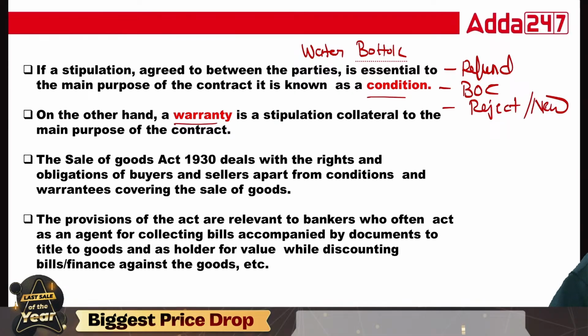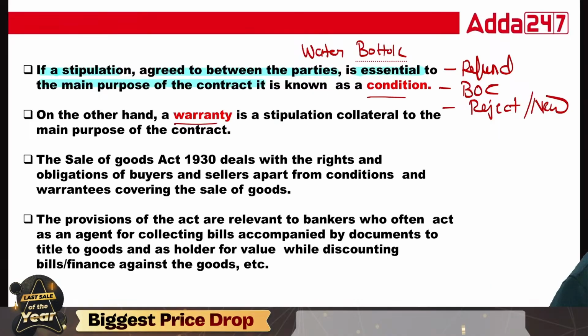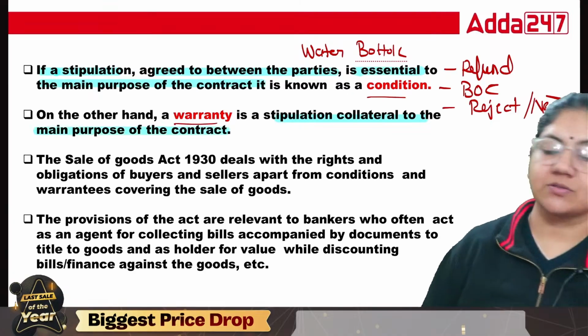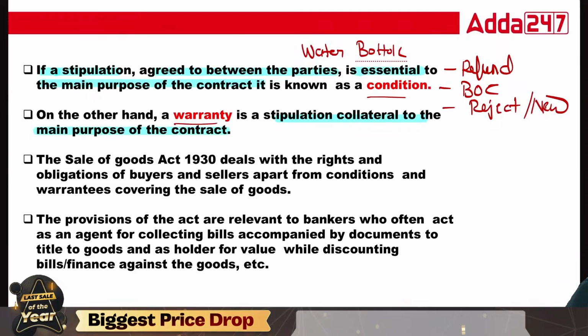So you have to learn the definition that is given in the Sale of Goods Act: a stipulation agreed between the parties that is essential to the main purpose of the contract. This is called condition. And what is warranty? A stipulation collateral to the main purpose of the contract. This is called warranty. In warranty, class, I am giving you an example.